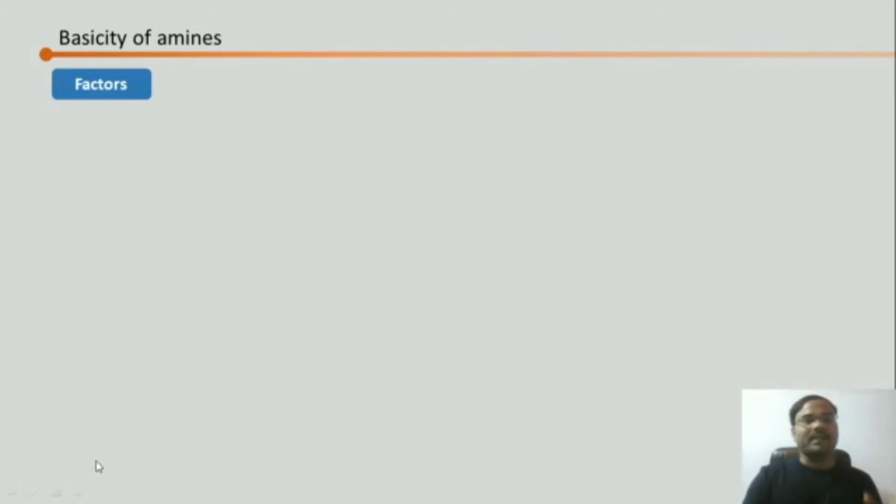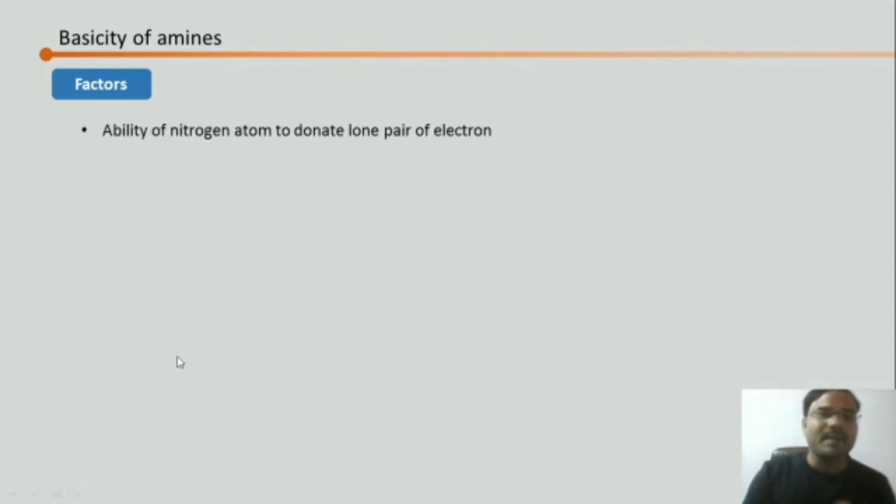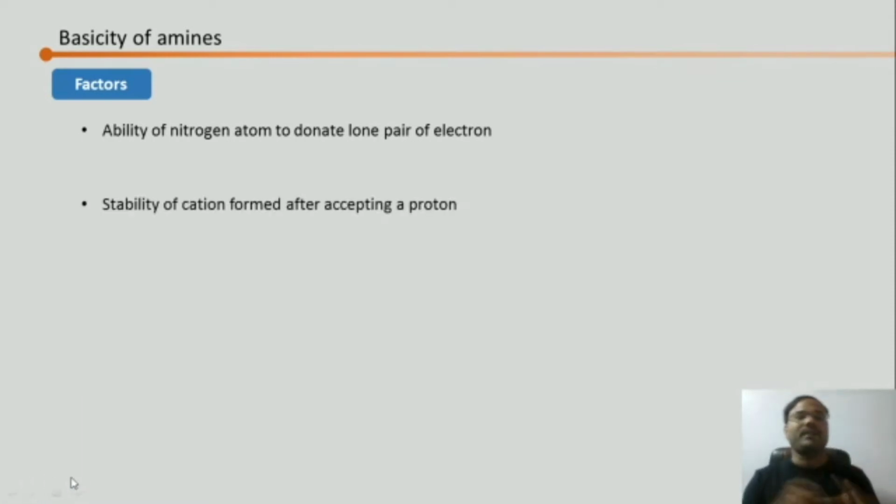Now let's go for the next thing, the factors which are going to predict the basic strength of amines. The first factor is the ability of nitrogen to donate lone pair of electrons, and the second factor is the stability of the cation form after accepting a proton. So what is meant by these two factors? Let's go for the first one, the ability of nitrogen atom to donate lone pair of electrons.